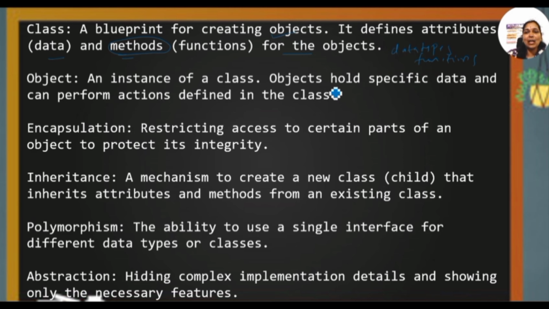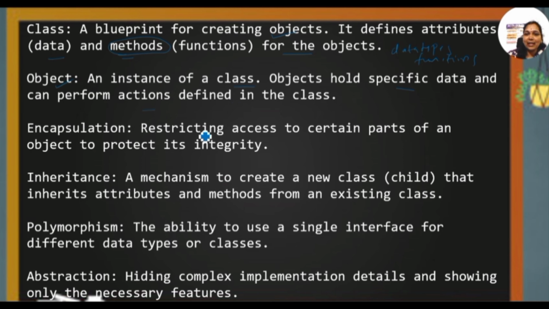Okay. For the creation of the object or for holding the object, a class is necessary. That is, it is an instance. Okay. Class acts as an instance so that the object can hold the specific data and perform the actions which are defined in the class. The class members and the class functions, the class methods can be accessible by using the objects only.